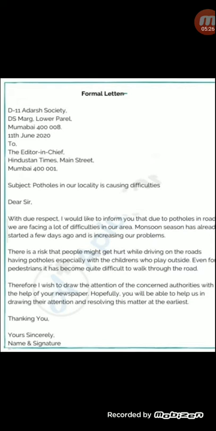Adarsh Society, D Mark Lower Parel, Mumbai 8, 11 June 2020. Then to whom I am writing to. There has to be a comma after all. Editor-in-Chief, Hindustan Times, Main Street, comma, Mumbai, comma, 1. Right? Then you write the subject: Potholes in our locality is causing difficulties.